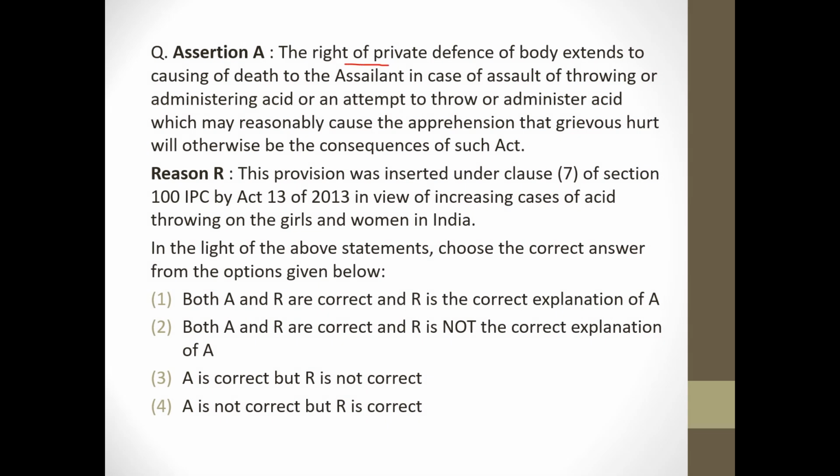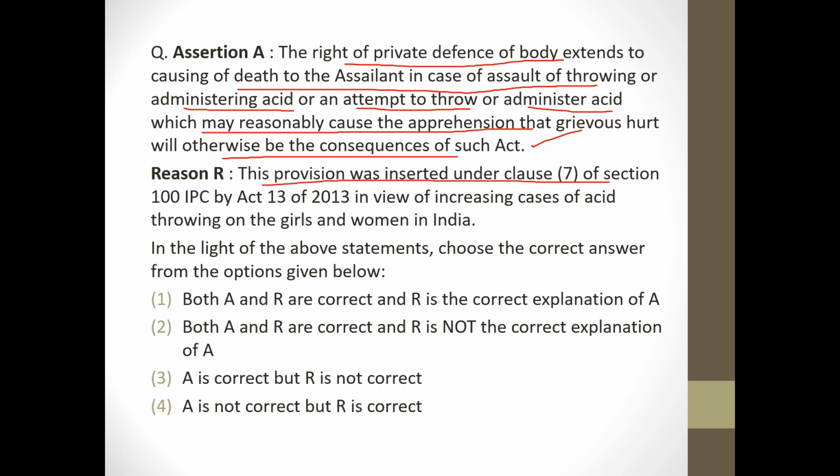Assertion. The right of private defense of a body extends to causing of death to the assailant in case of assault or throwing or administering acid or an attempt to throw or administer acid which may reasonably cause the apprehension that grievous hurt will otherwise be the consequences of such act. Correct. Reason: this provision was inserted under Clause 7 of the Section 100 IPC by Act 13 of 2013 in view of increasing cases of acid throwing on girls and women in India. Correct. Both the statements are correct and reason is the correct explanation of assertion. So answer will be option 1.